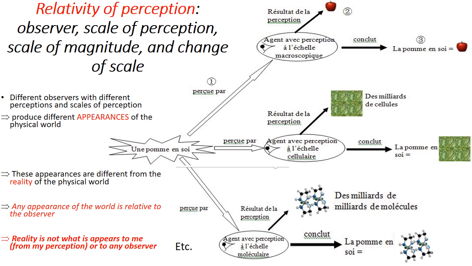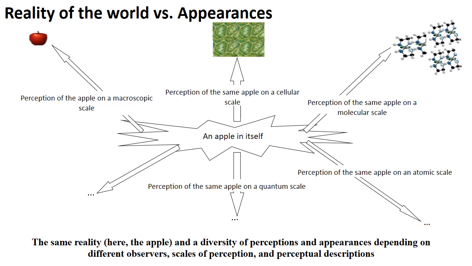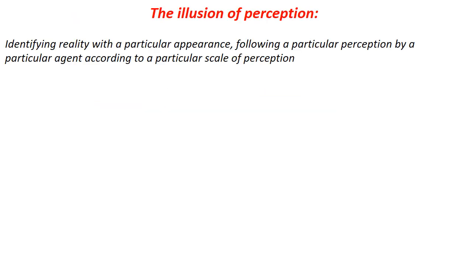A similar line of reasoning applies in the case where the agent perceives on a microscopic molecular, atomic, or quantum scale. Our perception of the same apple changes as the scale of perception changes. At the molecular level, the apple is perceived as a community of molecules. At the atomic level, it is perceived as a community of atoms. And so on. We therefore find, for the same real entity, the same apple, different perceptual descriptions, different appearances of the same reality, due to differences in the observer's perceptual processes and scales of perception.